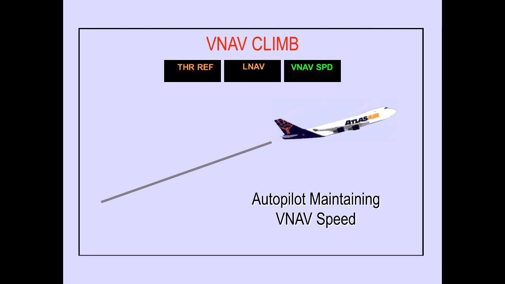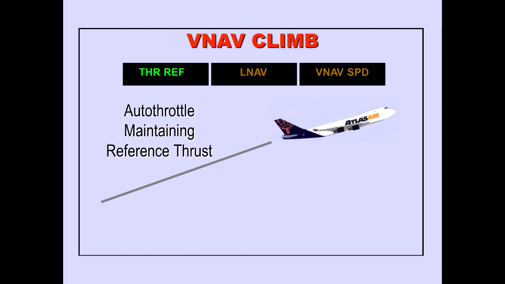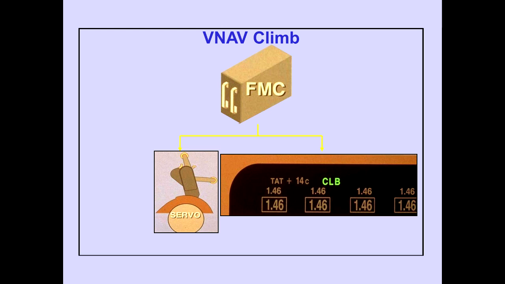During a VNAV climb, VNAV speed is displayed on the PFD. This indicates that autopilot pitch is maintaining VNAV climb speed. During a VNAV climb, thrust reference is displayed on the PFD. This indicates that the autothrottle is maintaining reference thrust. The FMC commands the autothrottle to maintain the thrust reference limit displayed on ICAS.